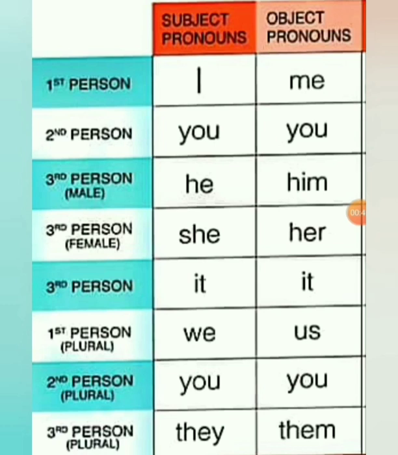If it is plural, these are all for singular. The above, I, me, you, he or she, these are used for singular. Then we are going to see for plural. For plural, the subject pronoun for first person is we. When it comes to object, it will be converted as us. You will remain the same as you and they will be changed as them.